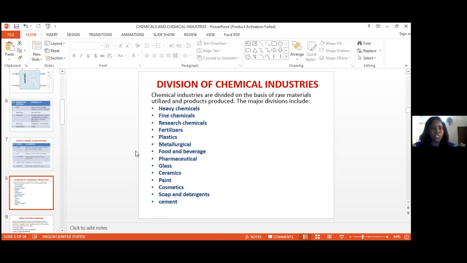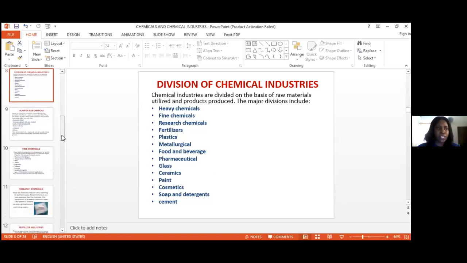All are divisions of chemical industries. Now, let's see how we can look at these divisions one after the other. So the first one is the heavy chemical industry.